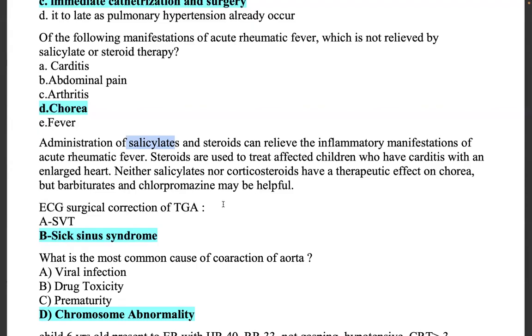So if they ask which manifestation is not relieved by salicylate or steroid therapy, the answer is chorea. But what do you use for chorea? You will use barbiturates and chlorpromazine.